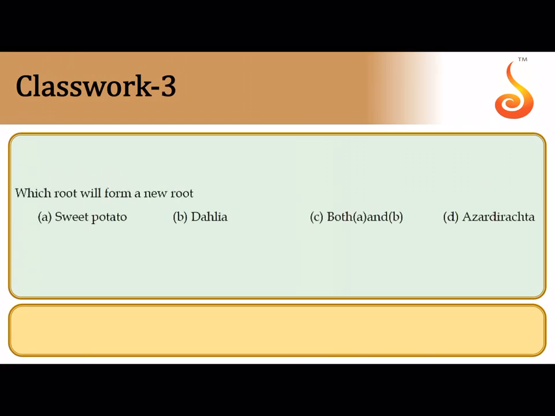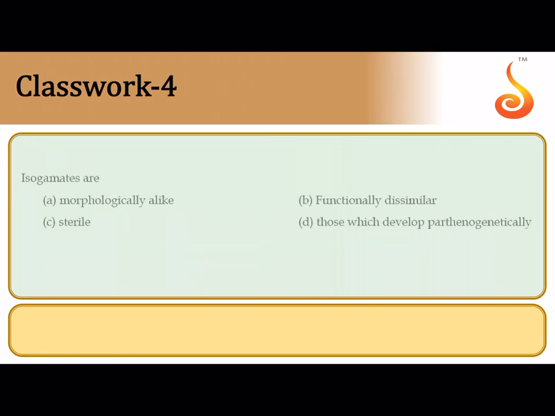The third question says which root will form a new root. Now basically roots can develop buds on them which can also act as a means of vegetative propagation. So it is seen in both sweet potato as well as dahlia. So roots are capable of reproduction. They are capable of producing new plants. So it is third option.